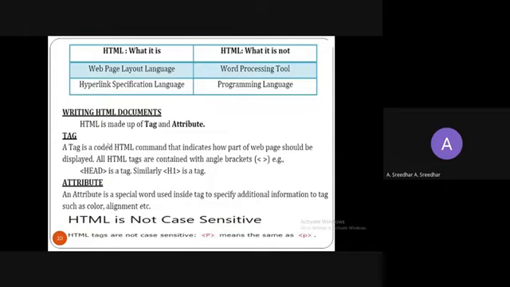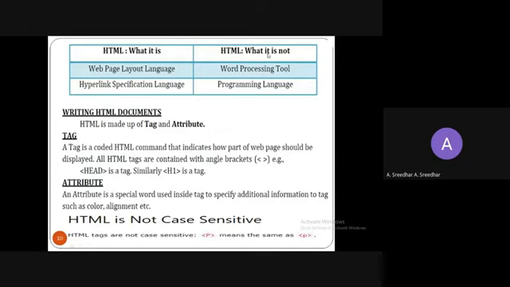And next, you may ask, what is HTML, right? Whether it is a programming language or a software, or is it something else? Now you can just remember that HTML is a web page layout language. This is used for creating a web page. That's why HTML is a web page layout language, and you can call it a hyperlink specification language. And what is HTML not?